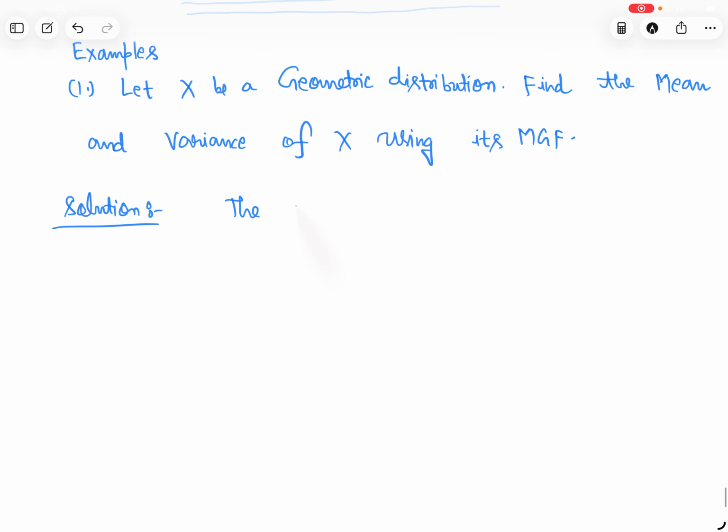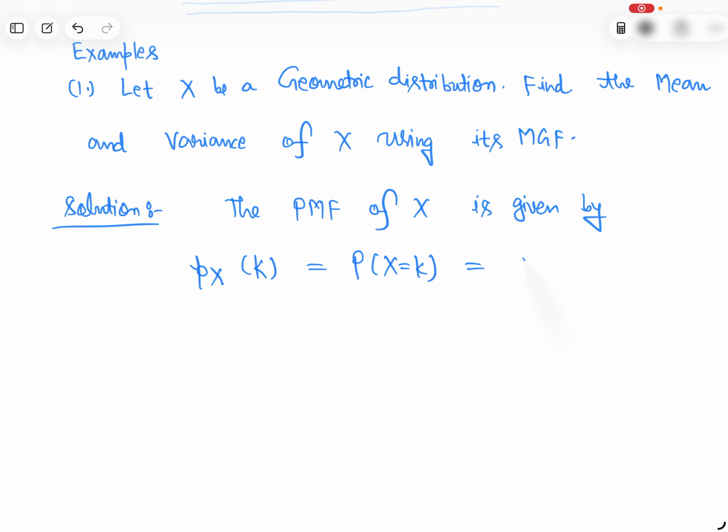The PMF of X, the geometric distribution, is given by P_X(k) equals q to the power k minus 1 into p, for k equal to 1, 2, 3, and so on.